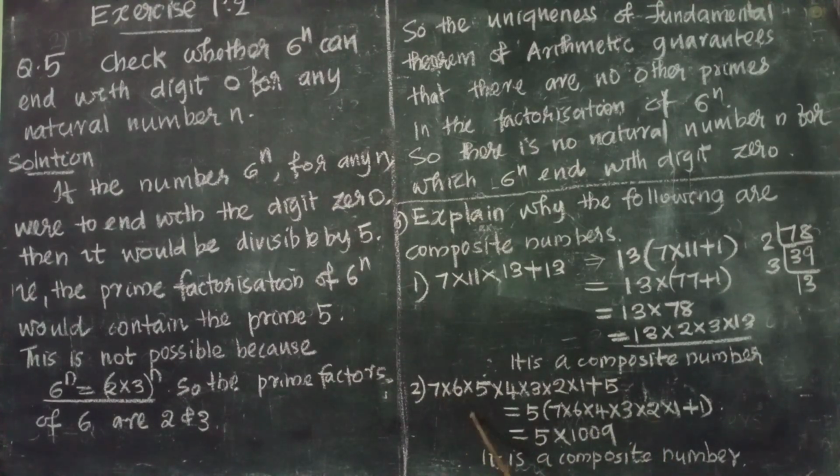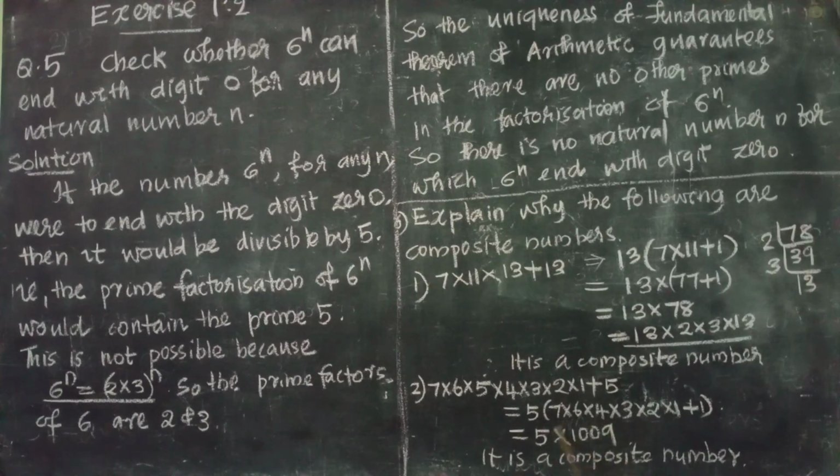Second question: 7 into 6 into 5 into 4 into 3 into 2 into 1 plus 5. The first term is 7 into 6 into 5 into 4 into 3 into 2 into 1, the second term is 5. From both terms, we can take 5 outside. If we take 5 outside, what is remaining? 7 into 6 into 4 into 3 into 2 into 1, and from the second term, 1 is remaining. So that is equal to 5 into 1008 plus 1, which is equal to 5 into 1009.